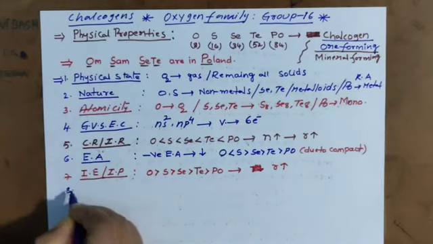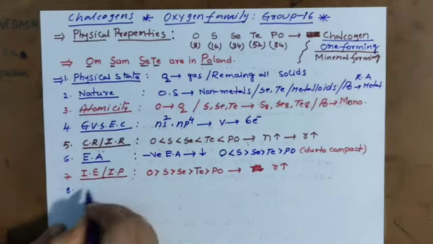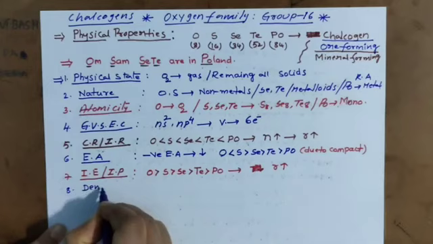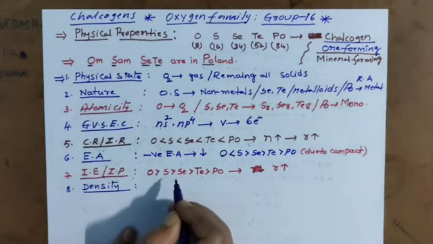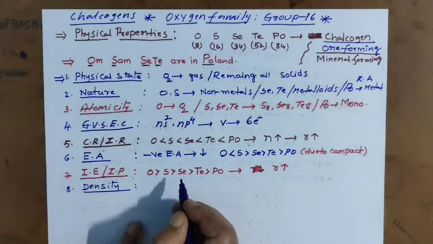Next, another property we are going to discuss is density. Density of 6th group or 16th group elements. You know very well, density increases down the group.